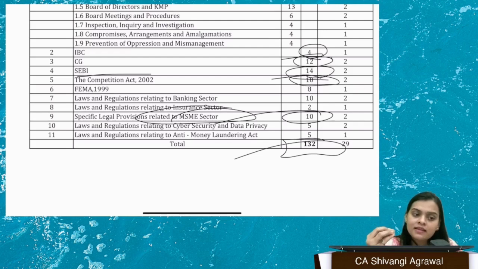Secondly, if you think that you can leave certain small topics like MSME and still score well, there may be a problem for you. To look at it in a positive way, MSME was a topic which is very small. If you look at the paper pattern or the weightage, it covers only 5%. A student may think, okay, fine, let's leave this particular topic. It's just 5% of the weightage, right? But think about the student who actually reads that particular topic with very minimal effort. He or she has understood the whole topic, learned the provisions, and got lucky in the examination as it was asked for 10 marks. So with very minimal effort, you're able to secure 10 marks.